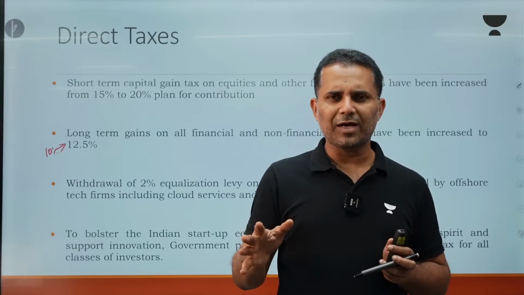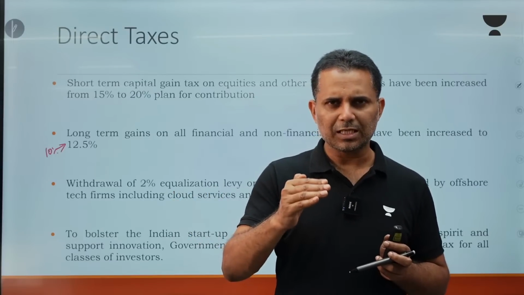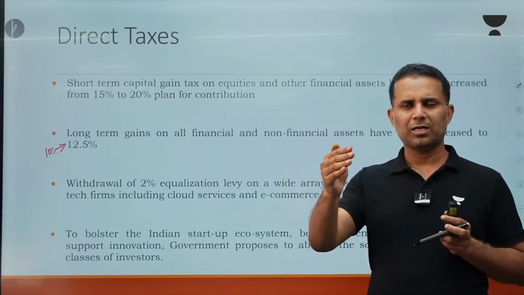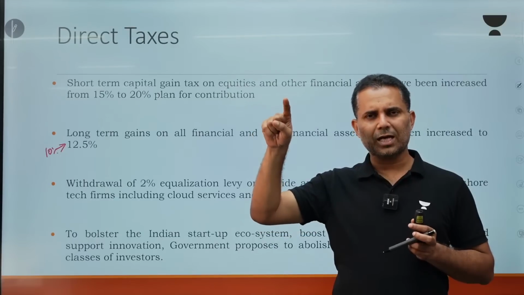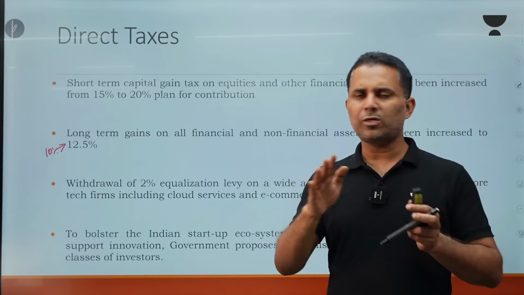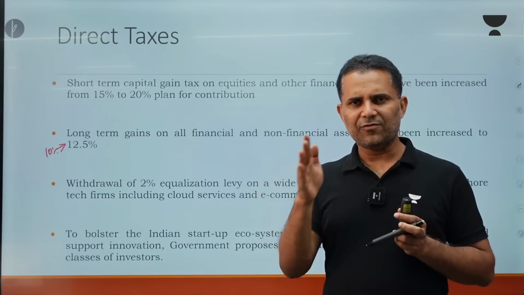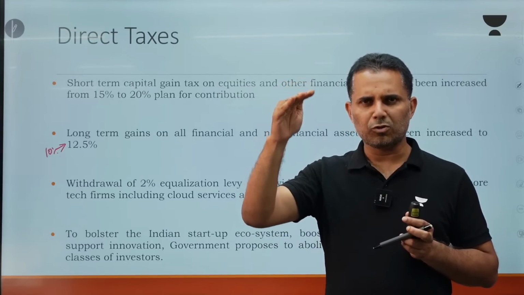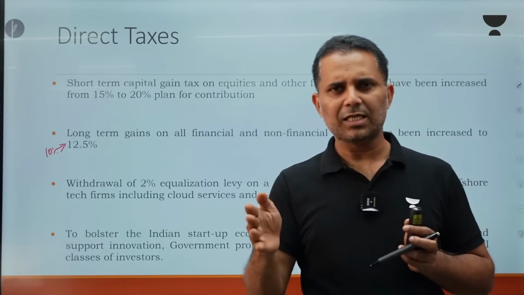The government wanted to simplify and make the same tax rate for all these instruments. So the government has increased the long-term capital gain tax on equities from 10% to 12.5%. And as you know, with indexation, the long-term capital gain tax on real estate was 20%. Now the government has said that you will not get indexation benefit on long-term capital gain in real estate, and if you remove the indexation benefit, the long-term capital gain tax on real estate has been brought down from 20% to 12.5%. So now long-term capital gain tax on equities and real estate is the same.